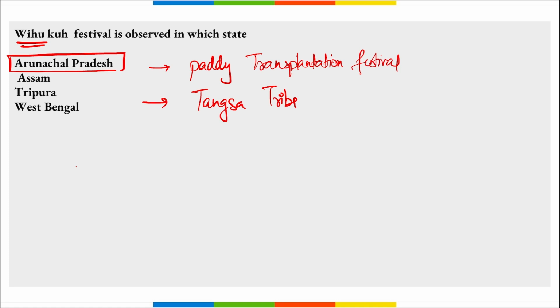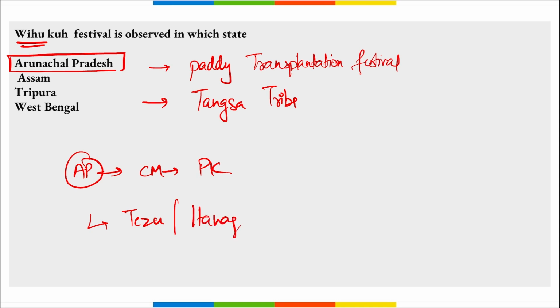During this, rice beer, locally known as apong, is consumed. And if we talk about Arunachal Pradesh, then who is the chief minister here? Pema Khandu ji. And remember, there are airports here: Tezu Airport as well as Itanagar Airport.